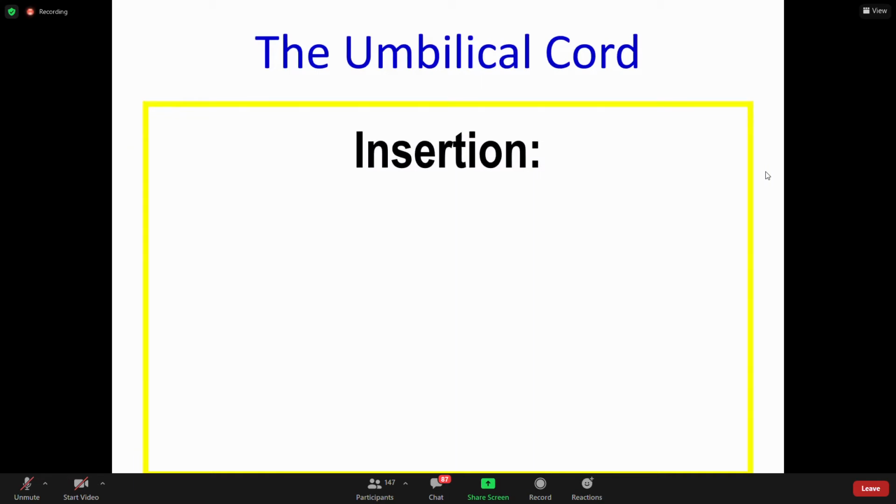Okay. Now roll number 140. Which is the other structure other than the two arteries and one vein?